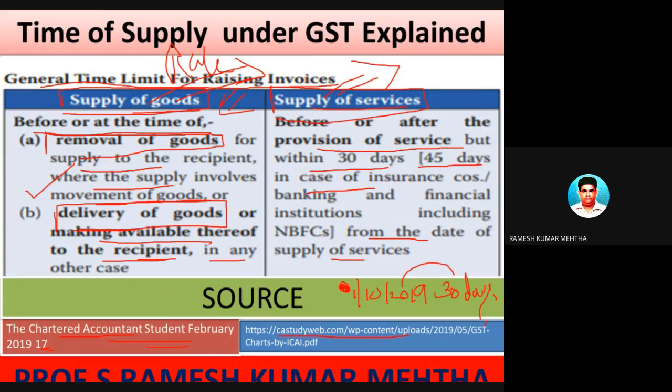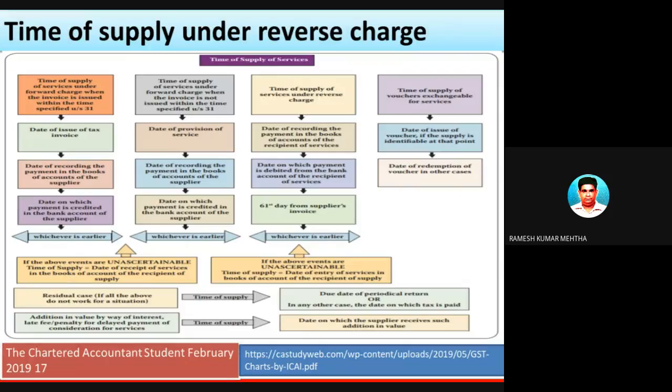That is in case of insurance companies providing insurance services, banking companies, and financial institutions, including NBFCs, which are rendering some specialized, business-related services. In those cases, 45 days is granted from the date of supply. Within 45 days, the concerned invoice has to be raised. So this is very important.